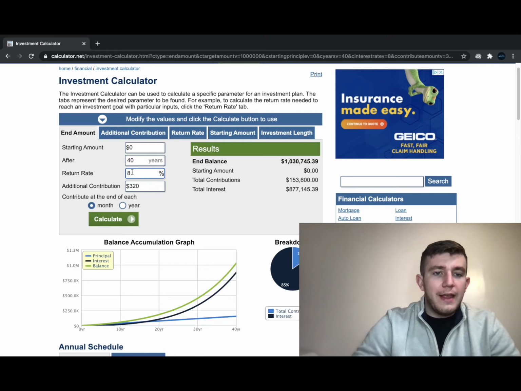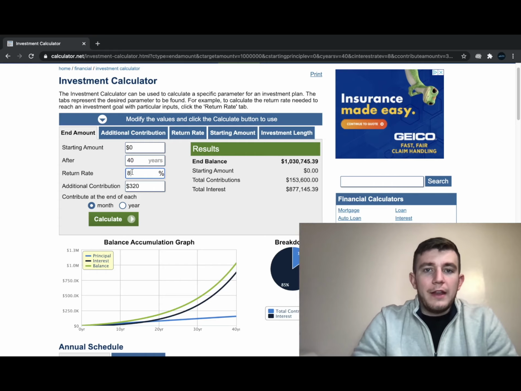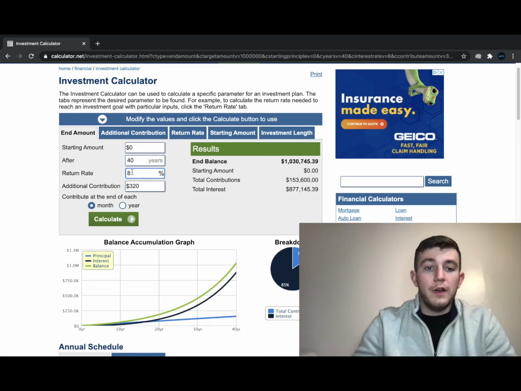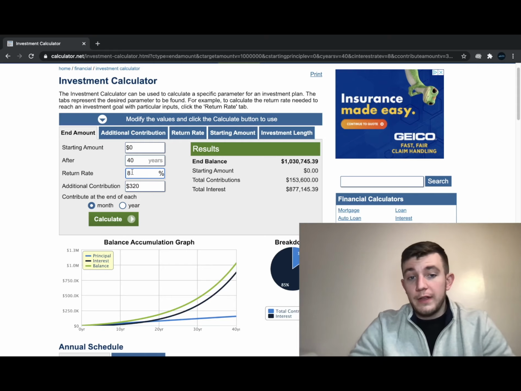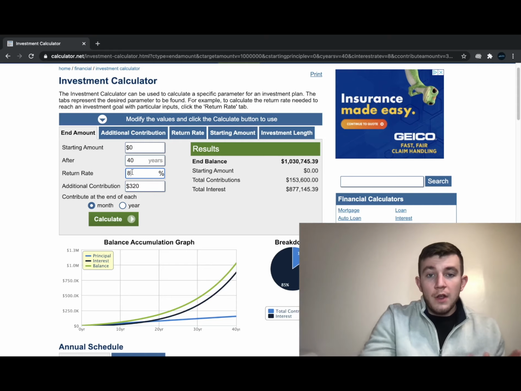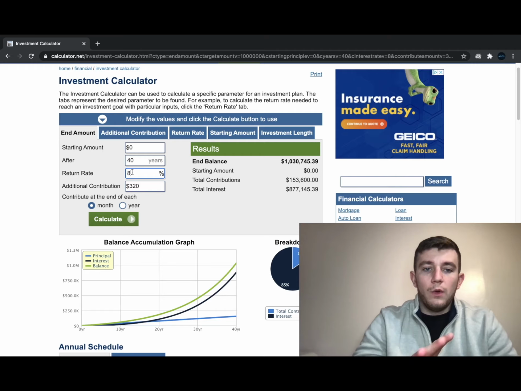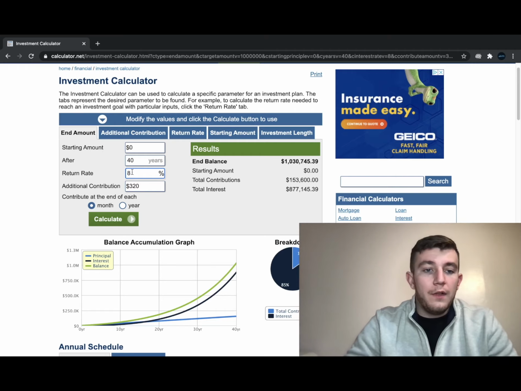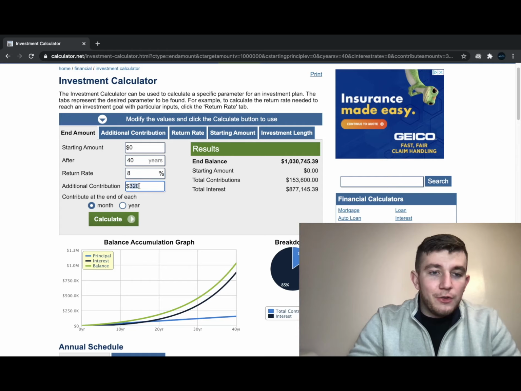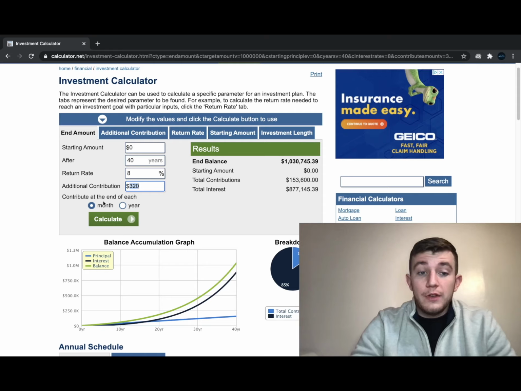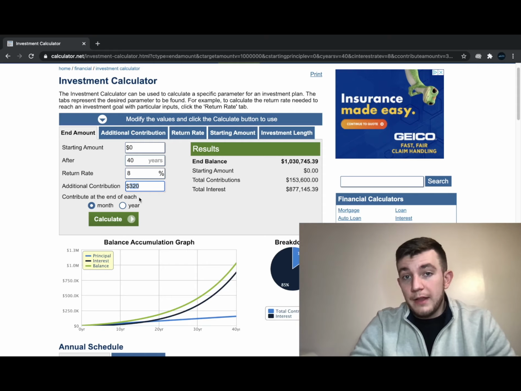From the return rate standpoint, right now I have it set at 8%. 8% is generally what has been seen from the S&P 500. So if you're investing in that or other ETFs or mutual funds, 8% is on average what you will be seeing. You can adjust that accordingly, whether you want to be more conservative with your number or try to go for a higher return on a year-to-year basis. But for right now, we'll hold 8% and we'll play around with that as well. And then moving down to the additional contribution, this is what you plan on putting in, and you can do it on a monthly or a yearly basis.